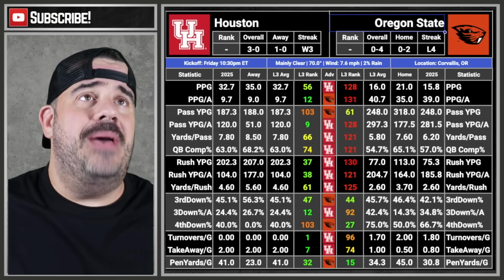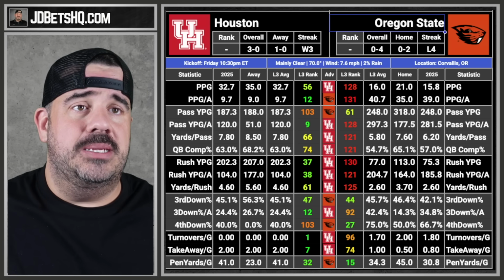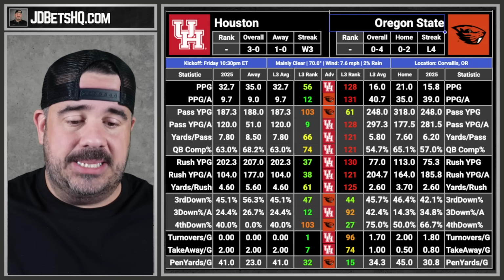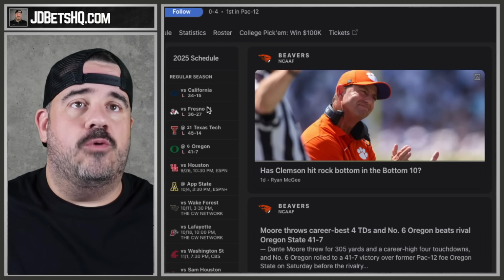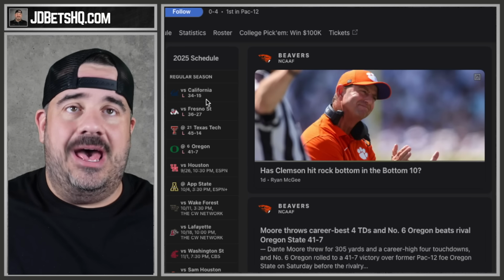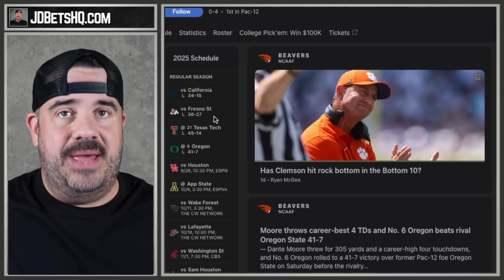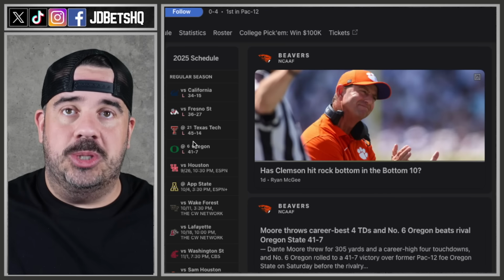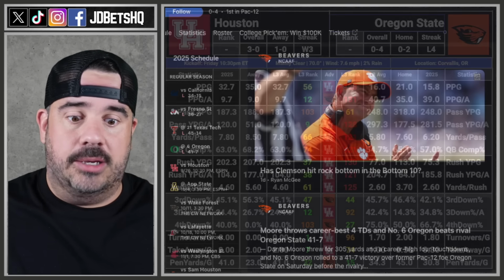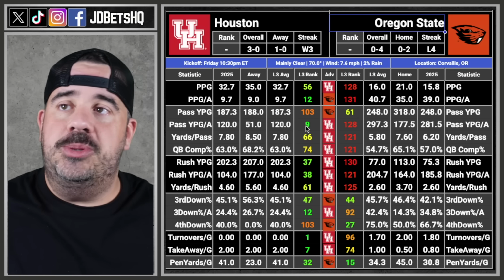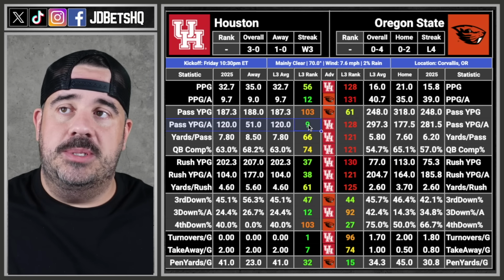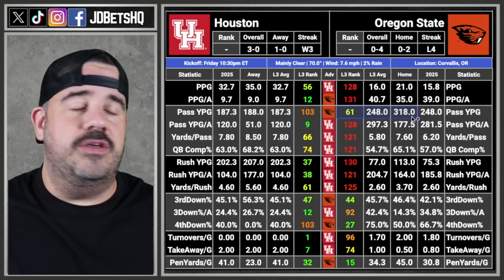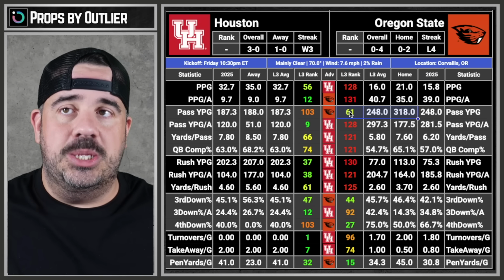Okay. How bad is bad though? You see the numbers, but let's look at the actual badness of them. This is their 4 losses right here on the side. Cal is bad. Fresno is bad. Texas Tech whooped that ass, and Oregon whooped that ass in a rivalry game, which they usually keep close. Oregon State is not good. Just not good. Houston has amazing defense when it comes to the pass defense, which is the only thing Oregon State can do good.